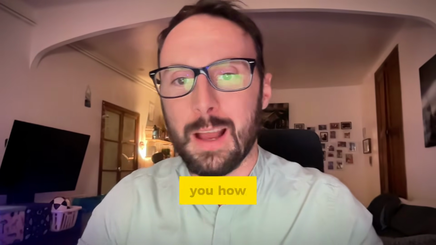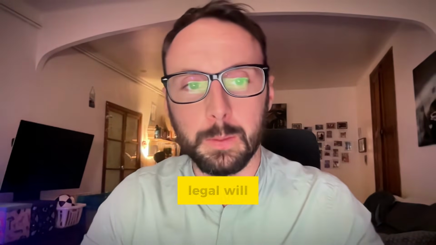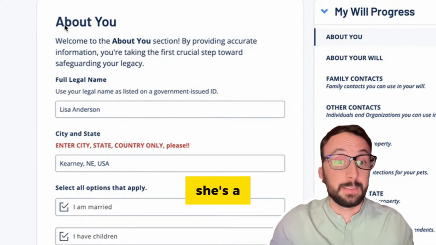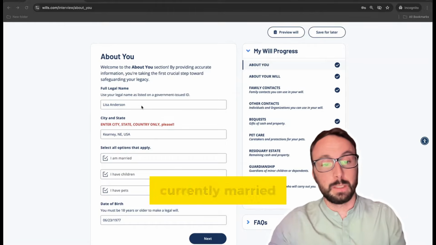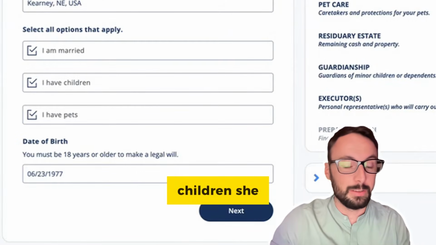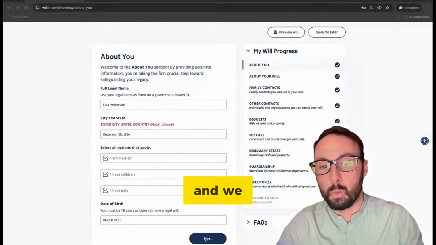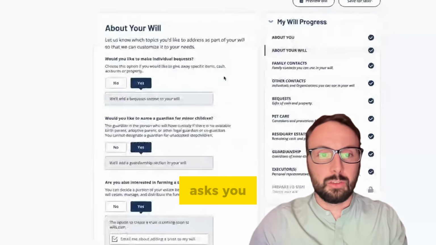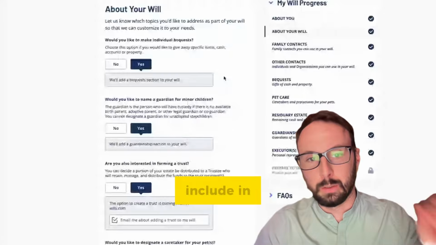I'm going to show you how to create your state-specific legal will on our platform. Today we look at Lisa Anderson's will. She's a fictitious person. She is currently married, she has children, she has pets, and we have created a will for her. The very first section asks you what you wish to include in your will.